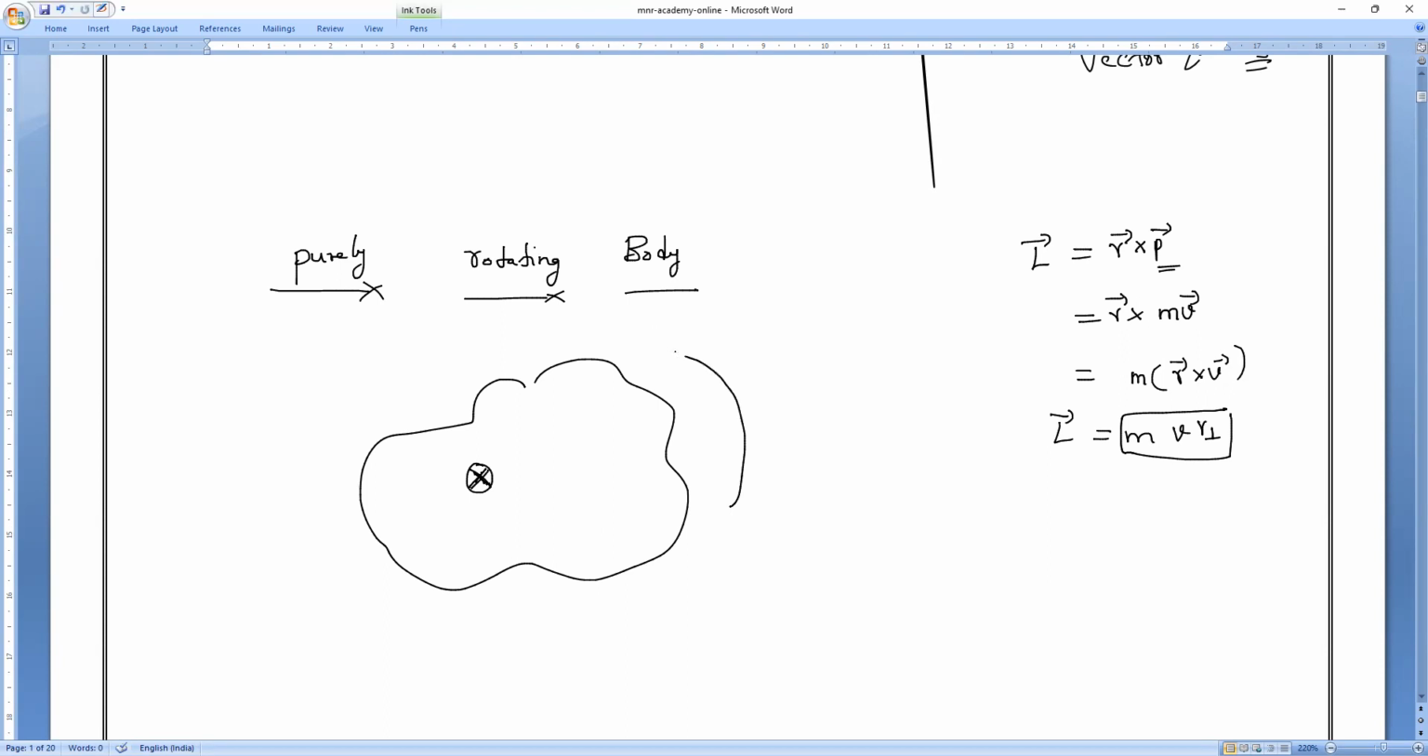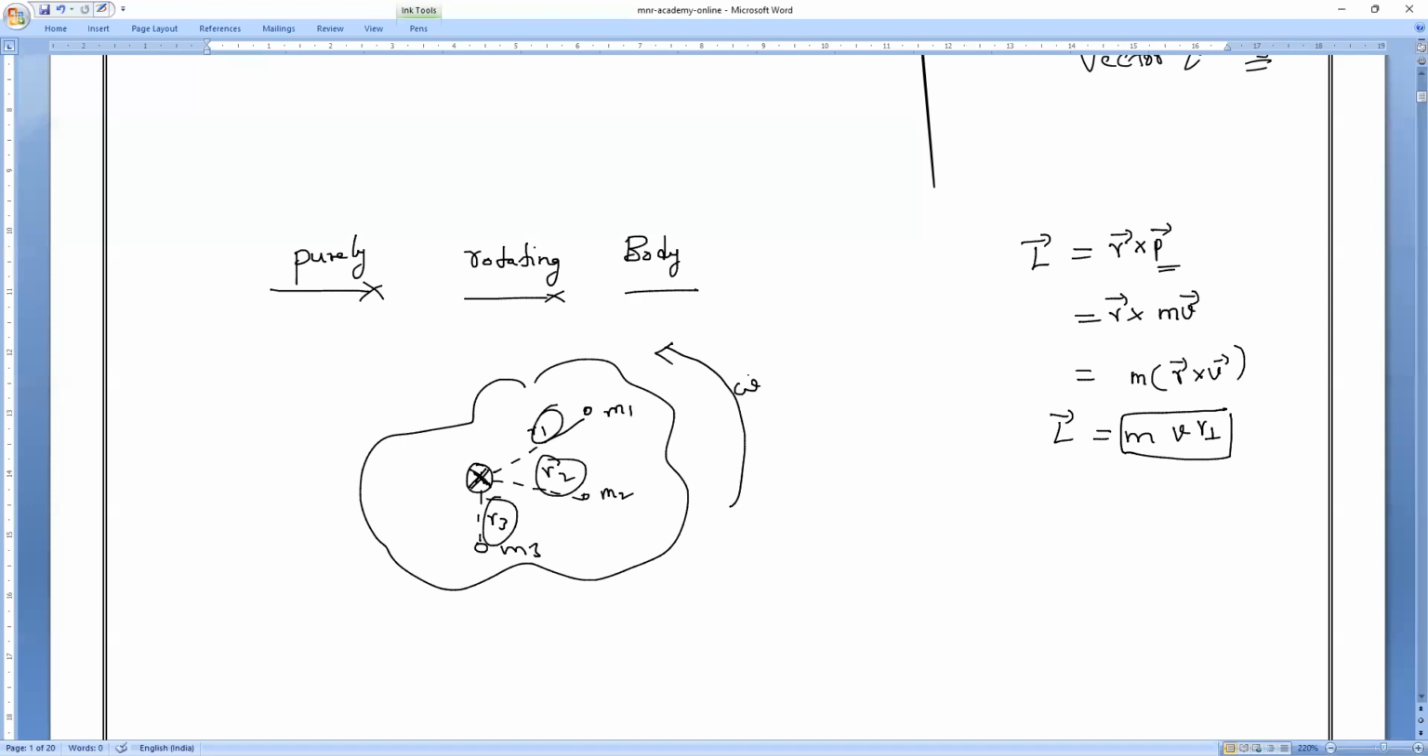So the body is rotating with angular velocity omega. What will happen if I choose different particles here? Let me take this as R1 from the pivoted point, this is R2 from the pivoted point, and this is R3 from the pivoted point. At every point, this is mass M1, mass M2, mass M3. So velocity may vary, or distance from the pivoted point may vary.